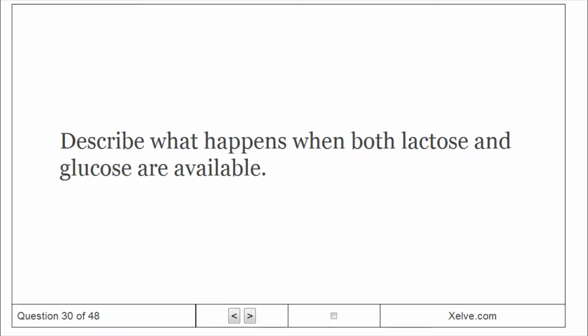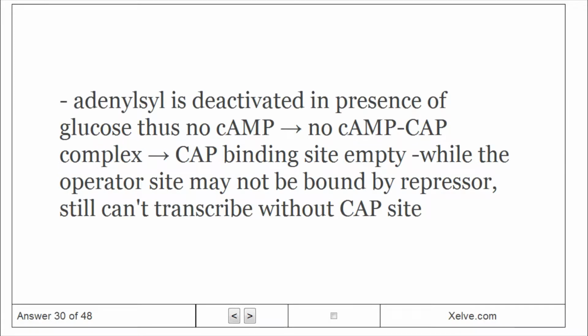Describe what happens when both lactose and glucose are available. Adenylyl cyclase is deactivated in the presence of glucose, thus no cAMP-CAP complex forms and the CAP binding site is empty. While the operator site may not be bound by the repressor, it still cannot be transcribed well without the CAP site.